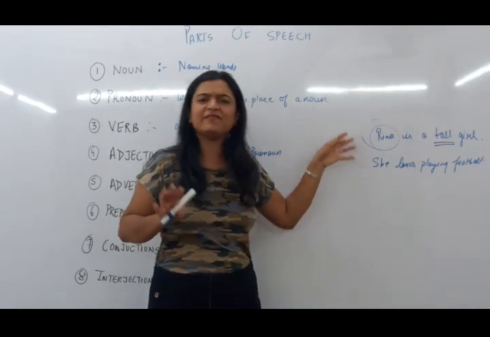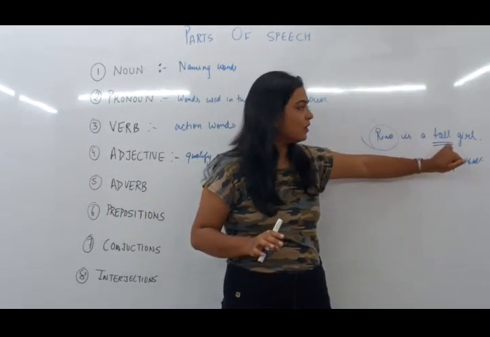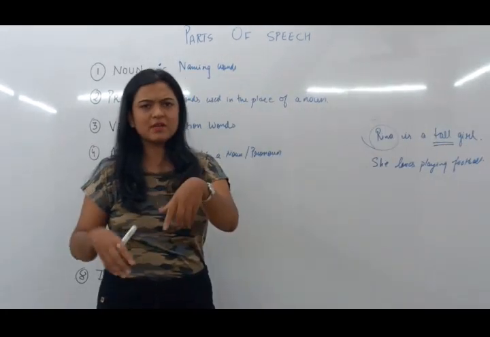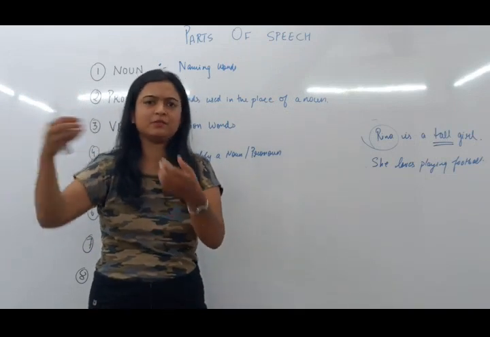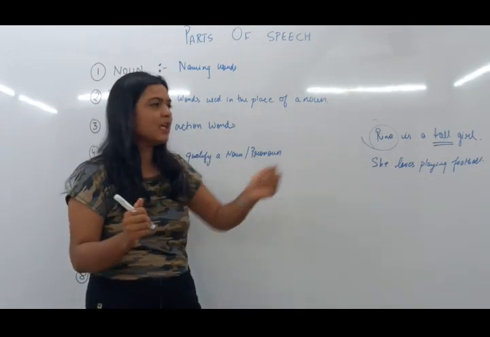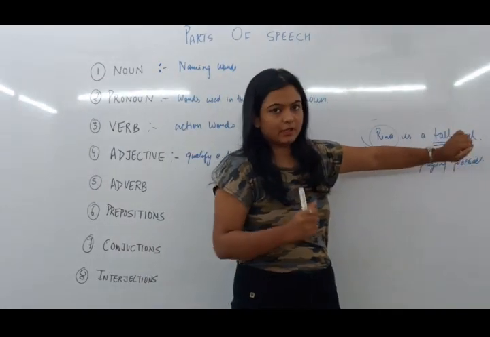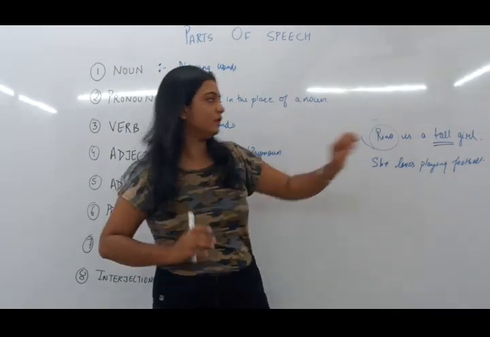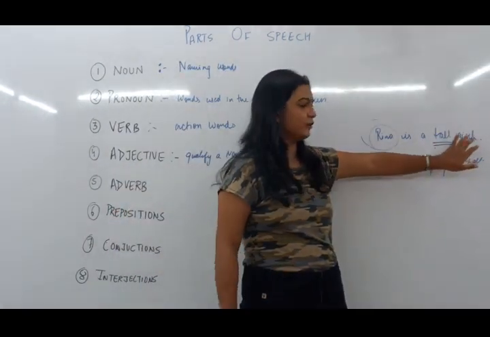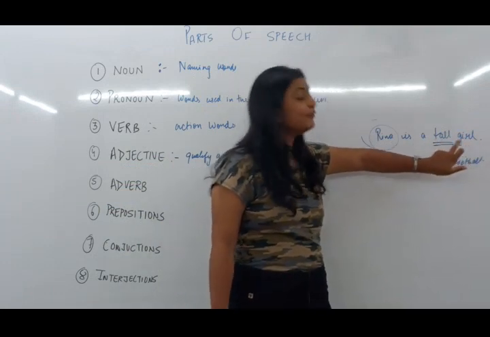Simple sentences, they have very simple structures. For example, Reena is a tall girl. Here, girl is a noun. Why? Because whenever I see her, if I say girl, she'll get up. That can be regarded as a naming word. It is a common noun. So girl is a common noun. Whenever a word is coming before the common noun, girl is a noun and tall is coming just before girl.